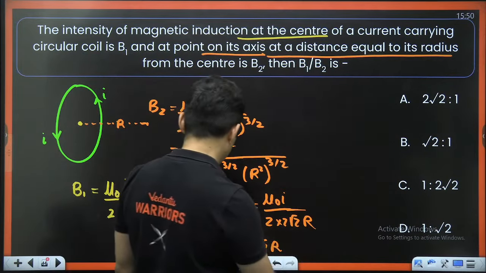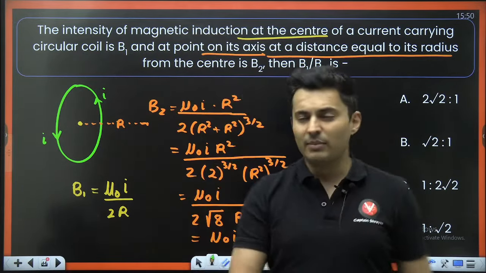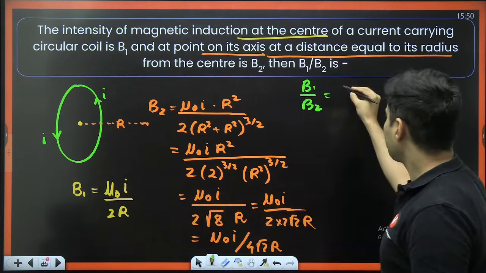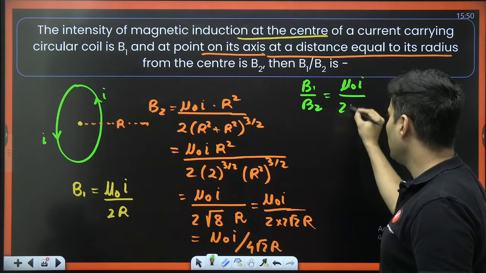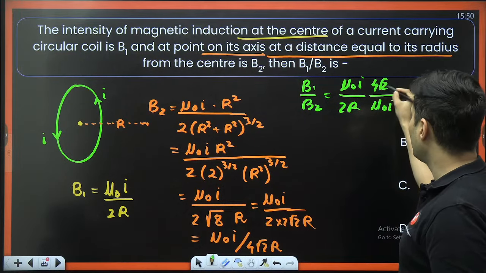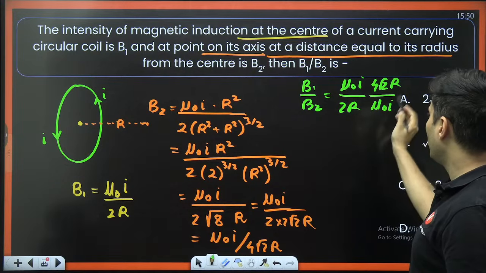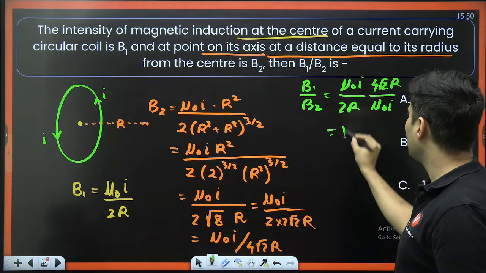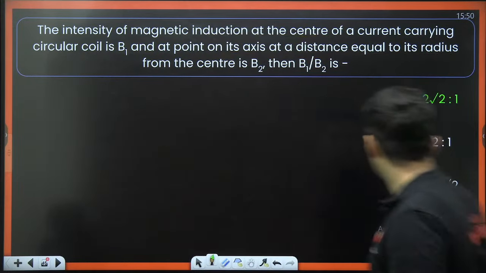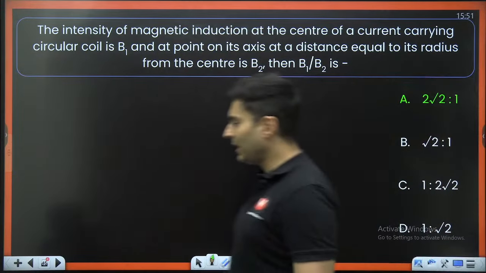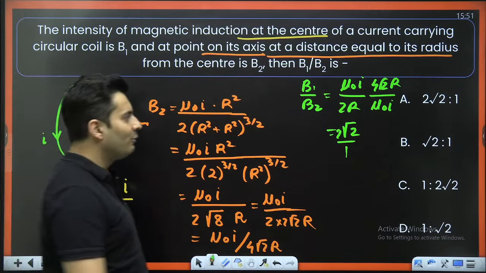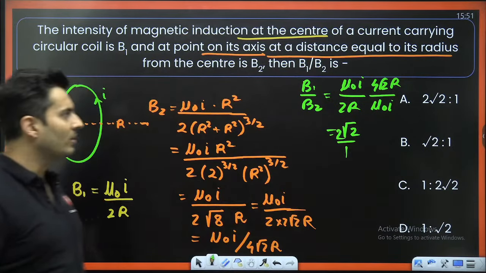That's not the question. The question is to find the ratio of B1 by B2. So B1 by B2 will be this by this. So mu naught I divided by 2R, and B2 is nothing but mu naught I divided by 4 root 2 R. Mu naught I and R will get cancelled. 4 and 2 will also get cancelled. So I will be left with 2 root 2 divided by 1, which is option number A. Option A, correct. Very good.